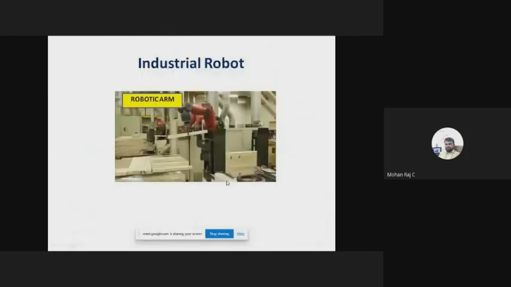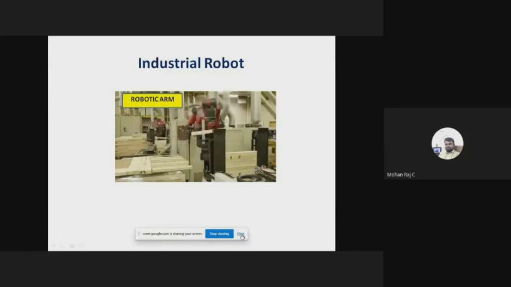Okay, let us go to the topic. I think you might have seen this machine, right? This machine is a robotic arm. So here there are 3 robots. One is in dead condition, which is not in operating condition. The other 2 robots are working parallelly. So here it is an industrial robot.